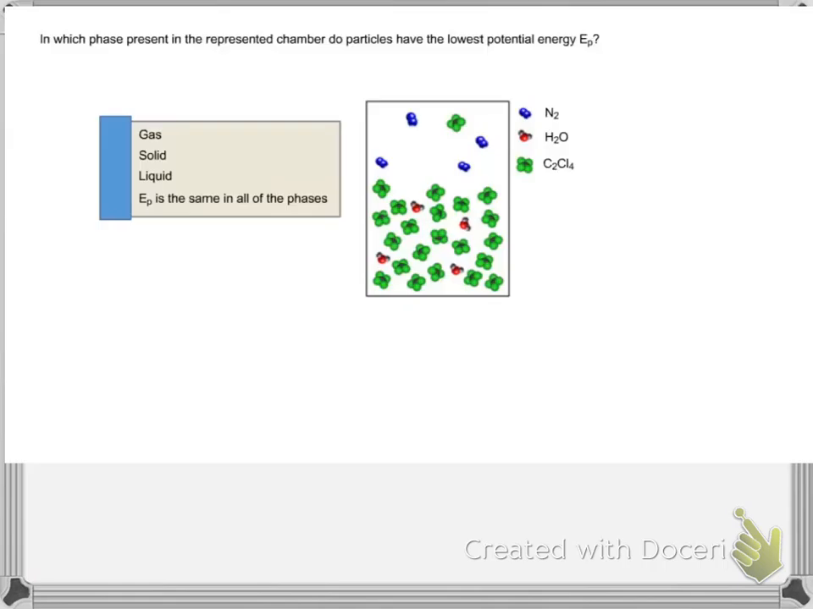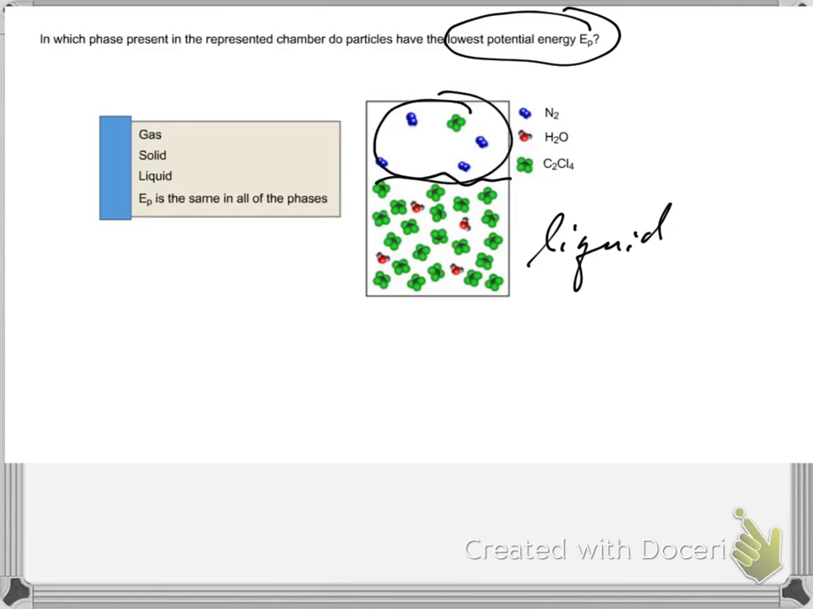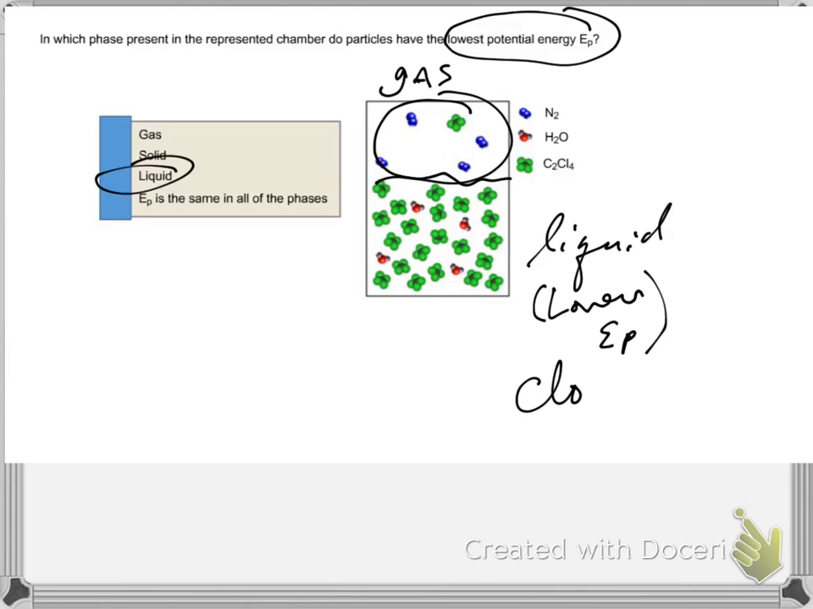In which phase present in the chamber do particles have the lowest potential energy? All right, so we just need to identify gases, liquids, and solids. If we look at this picture, we definitely have a liquid. We don't have a solid, which would be a regular array of very close particles. So we have a liquid. We have gas up there. Gases have the highest potential energy. Liquids have the lowest, so we would pick liquid. Straightforward. And this is going to be a general analysis for all particles that are closer together than another state.